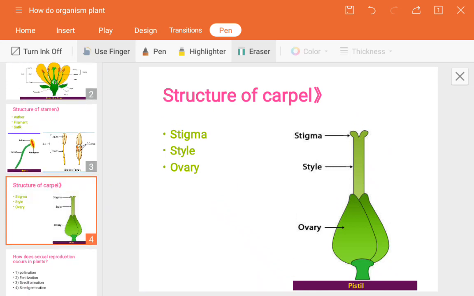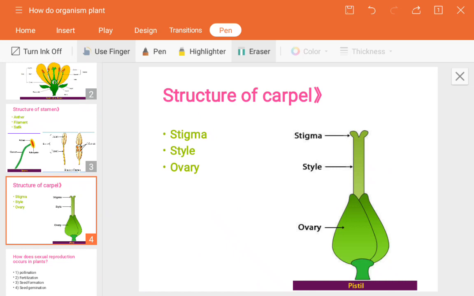Next we have to study now. We have cleared the doubts about how the flowering plant consists of flowers with different parts. Now you know the male and female reproductive organs and where they are present in the flowers. Now we will see how sexual reproduction takes place by these two organs.